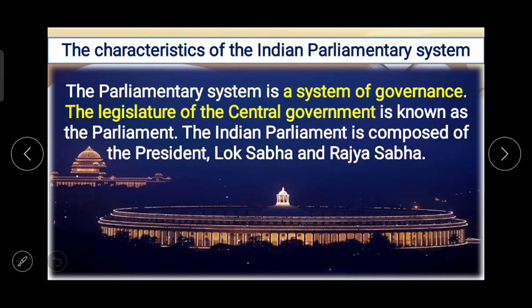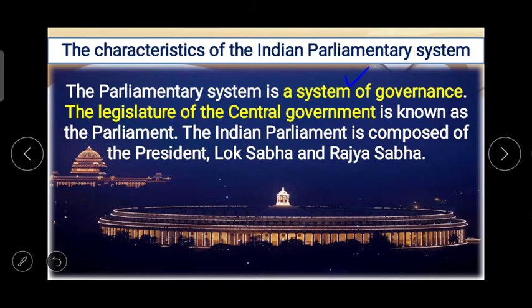So the first one is here. The parliamentary system is a system of governance. Very basic thing, very important sentence. What is parliamentary system? Parliamentary system is a system of governance.